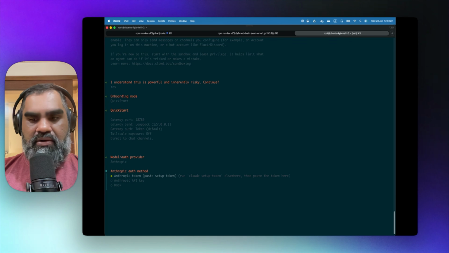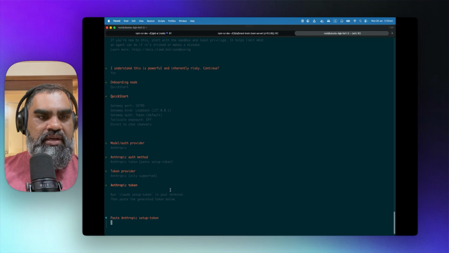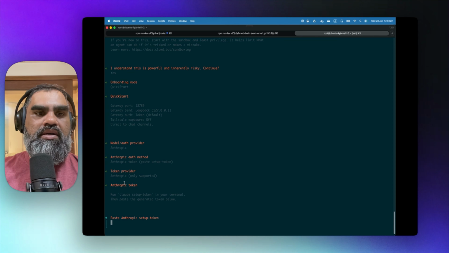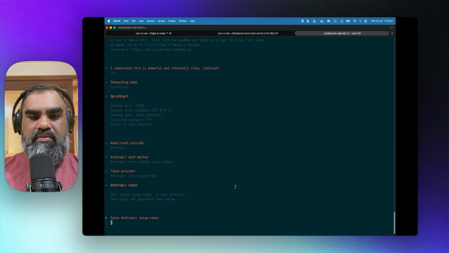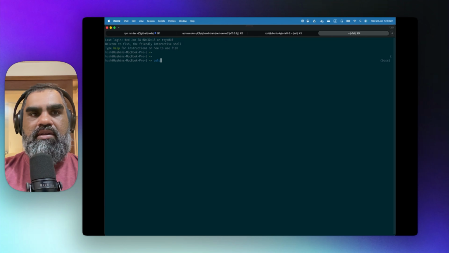We do the Anthropic token method. Token provider Anthropic only supported. Return, enter again, paste the Anthropic setup token. So now I have to come to my Mac terminal. This is outside the VM. This is my machine now. I open up a new terminal. Then I can say cloud setup token.